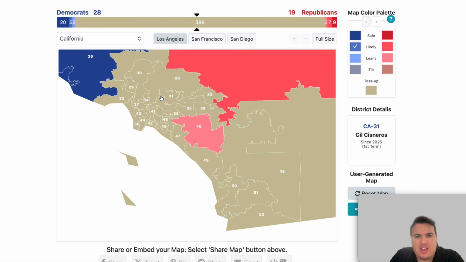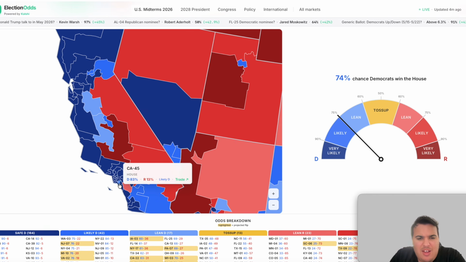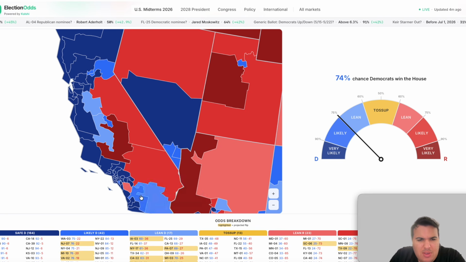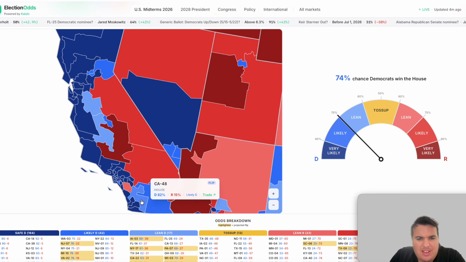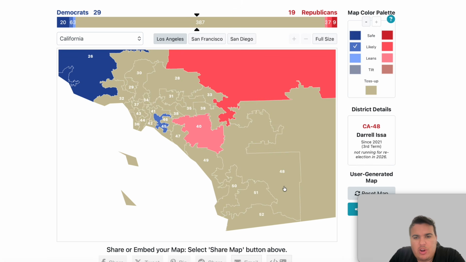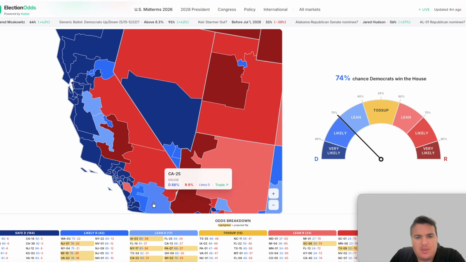This is the Los Angeles area, and we're just going to go through here. Most of these should be pretty reliably Democratic. The only one that isn't is California 45, which is listed as likely for the Democrats on the newly drawn map here. So that one goes likely blue. The rest of them, aside from California 48 and 51, these are both likely Democratic. The inner city, Los Angeles, should all be pretty reliably blue here. Okay, that's that one. And I think it was 25, I do believe. Yes.